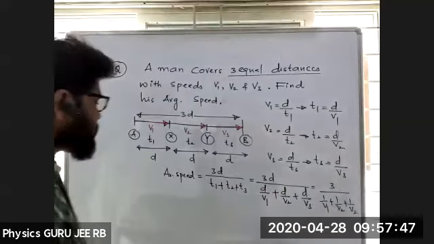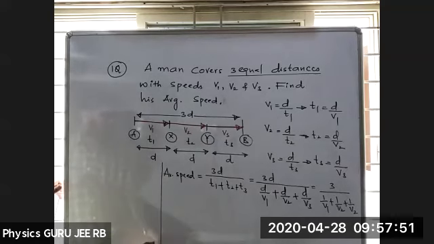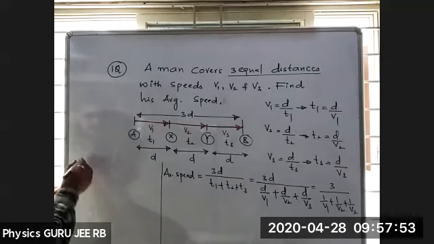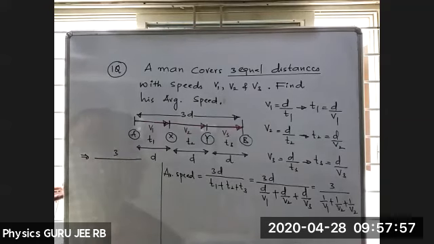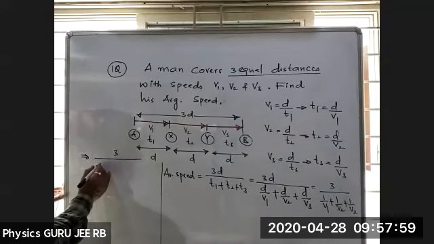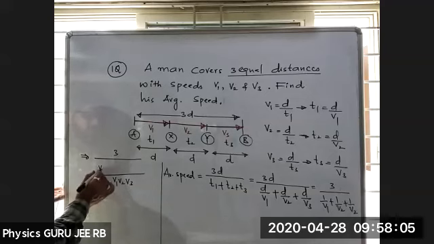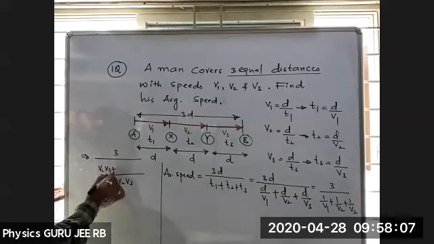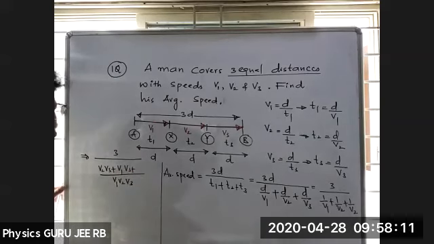So how to take the LCM for it? Let me draw here. If I want to take the LCM, we have 3 divided by 1 by V1 plus 1 by V2 plus 1 by V3. The LCM is V1, V2, V3. Then I can write V2 V3 plus V1 V3 plus, what should I write?